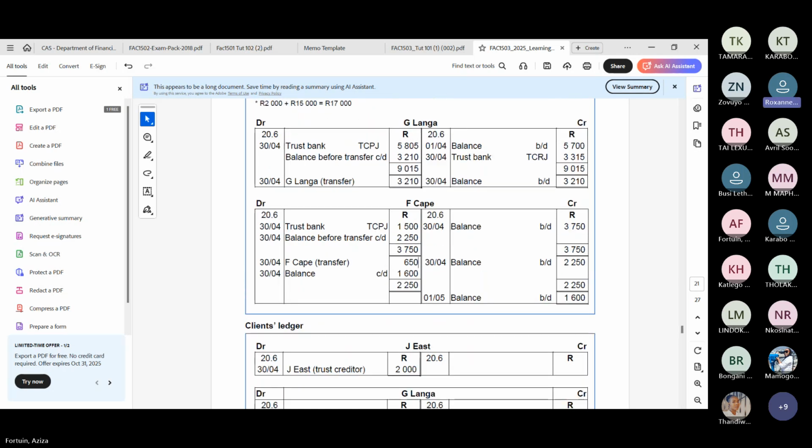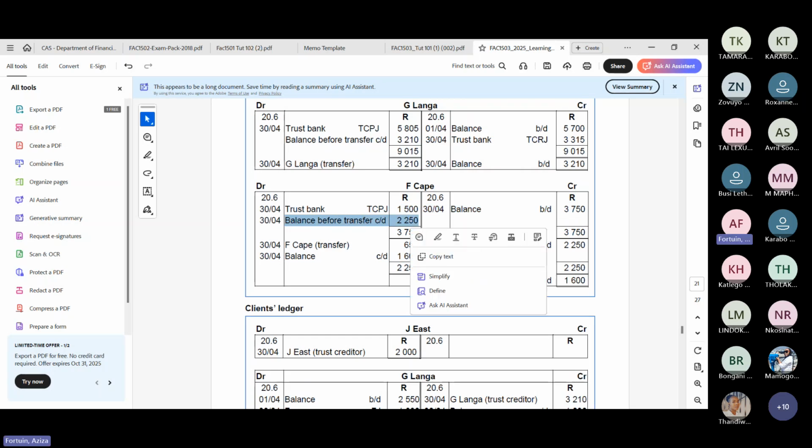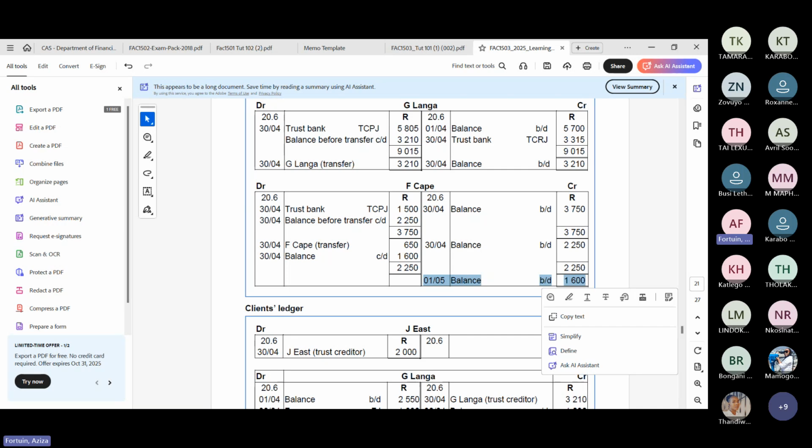You don't subtract anything here. I don't understand, Aziza. Where does the 2,250 come from? That's the balance you're allowed to transfer. That's the balance before transfer, carried out before the transfer. Now we need to transfer the 1.6. We can't transfer it yet. We've got 2,250 to transfer, but we don't transfer it because there's 1.6 earmarked for something. So in actual fact, there's only 650 rand to transfer.